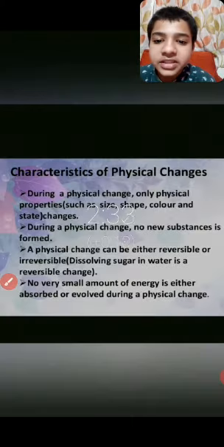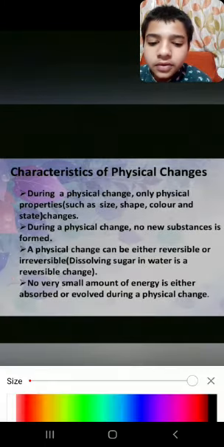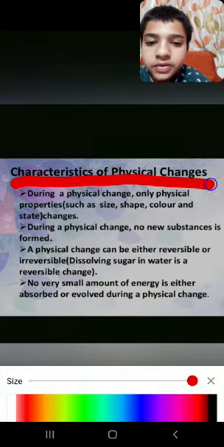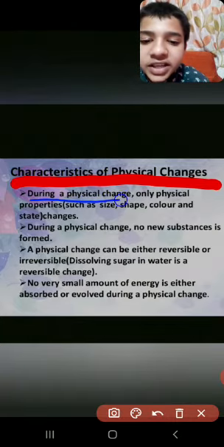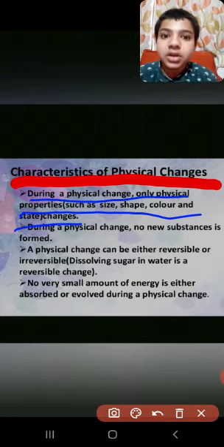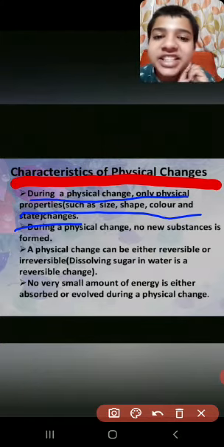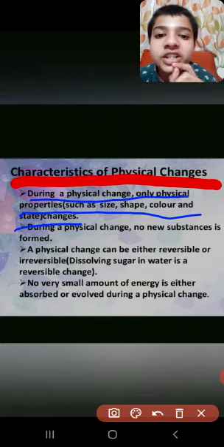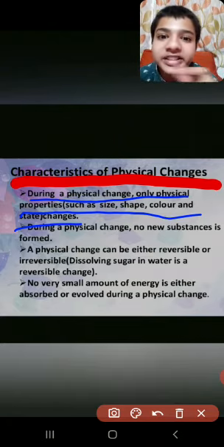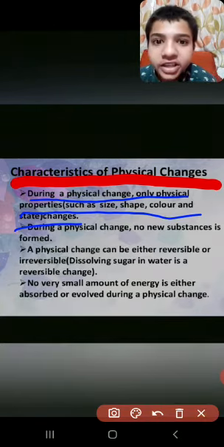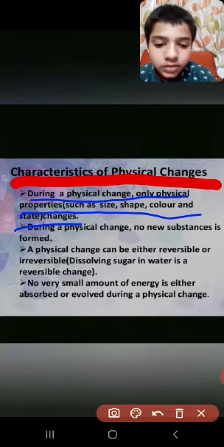Characteristics of physical change. During physical change, physical properties such as size and shape change. I'll tell you how size and shape change afterward, but for now understand that color and state change.